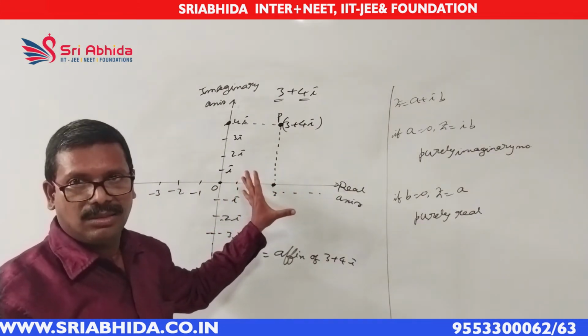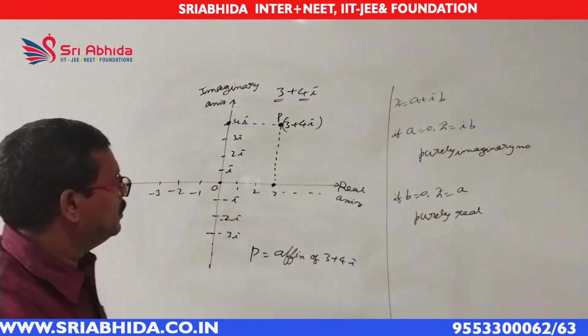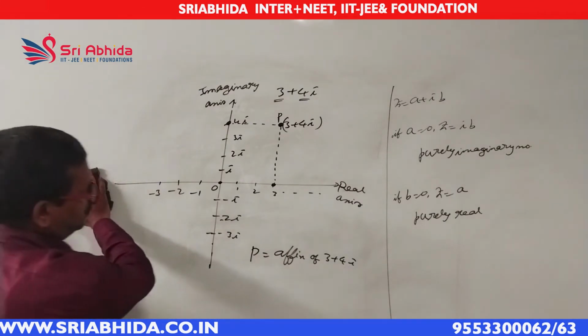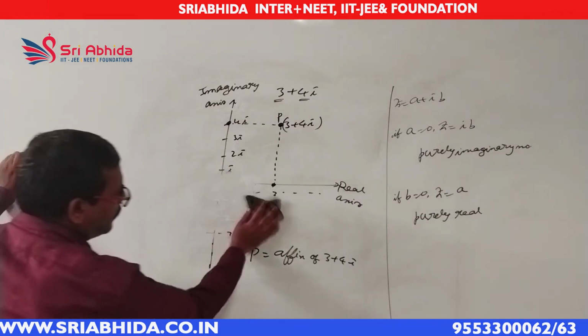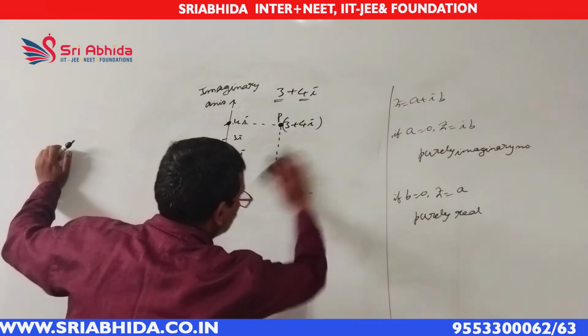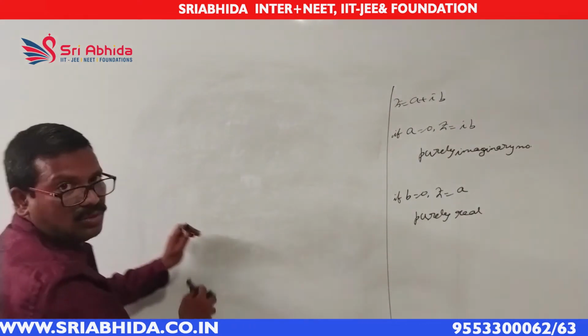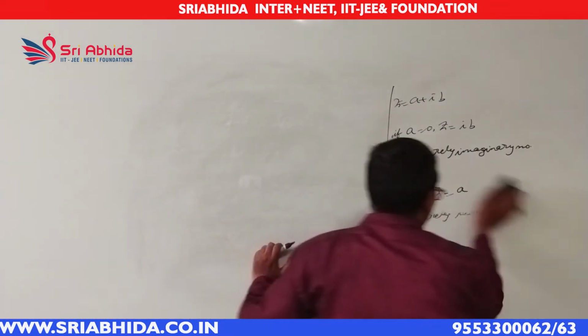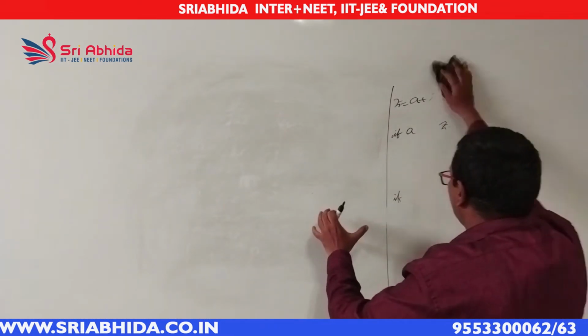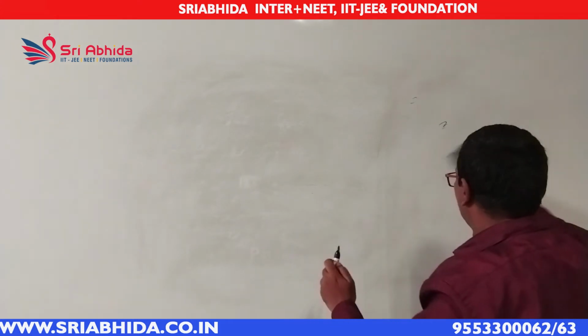Every complex number will have three properties. What are they? First property, conjugate. Second property, modulus. And third property, argument.